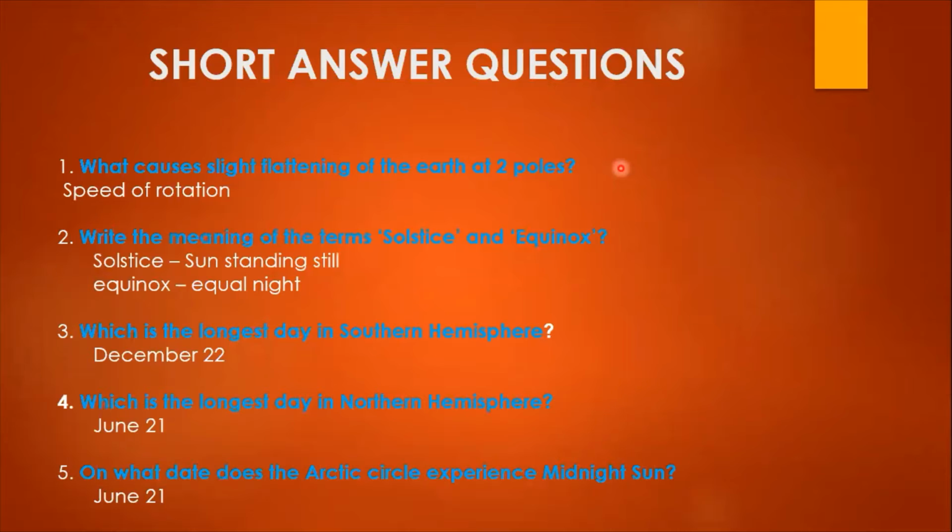First of all, I have given short answer type questions. That means it can be asked for only 1 mark or 2 marks. So that is one word or one sentence questions. First question, you can see that this is a very short answer. That is, what causes the slight flattening of Earth at two poles? That is speed of rotation.